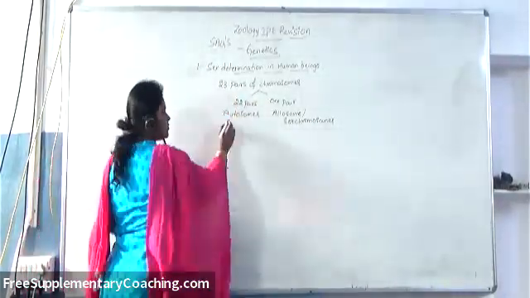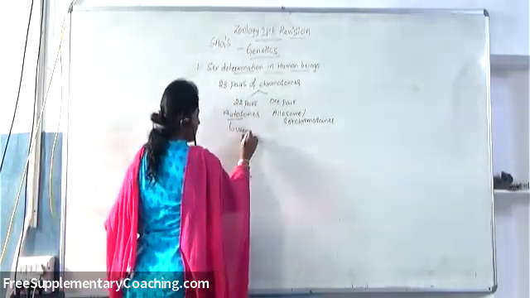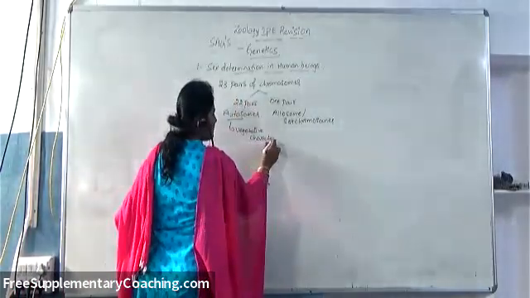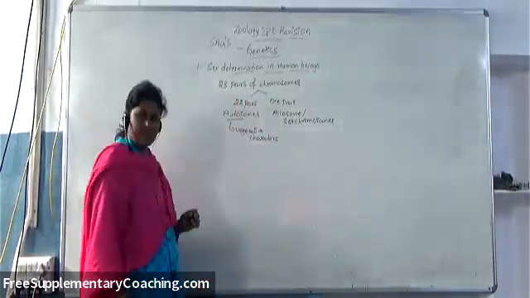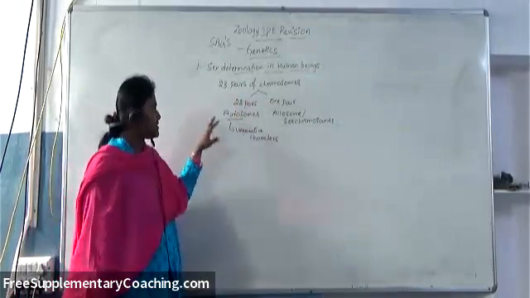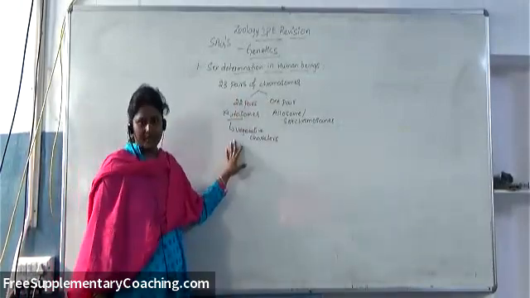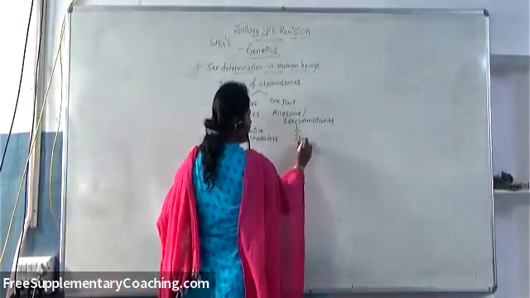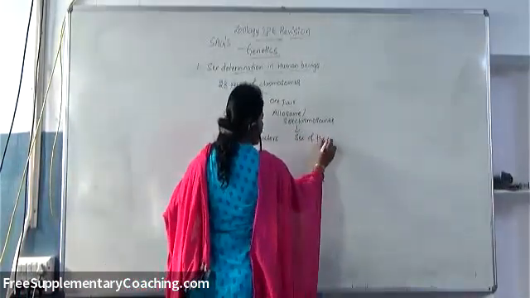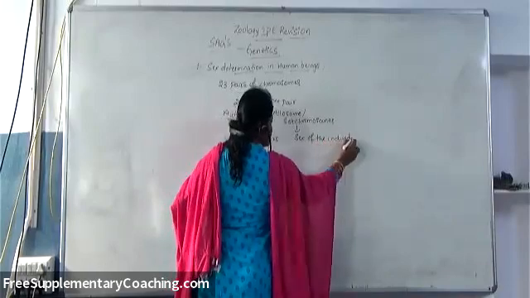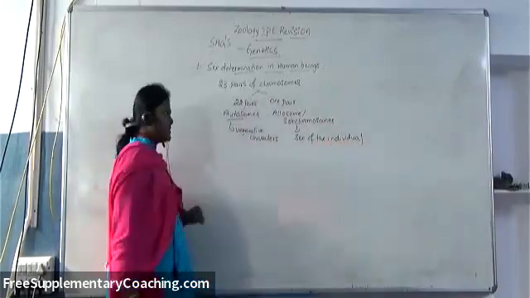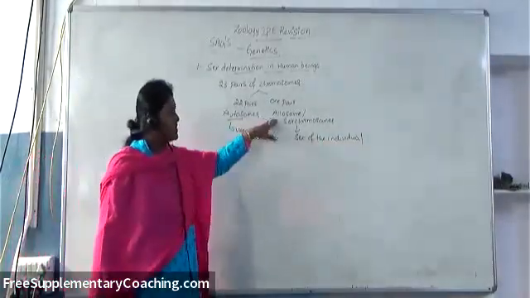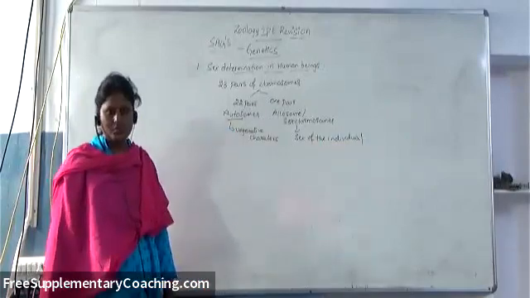So the autosomes code for vegetative characters. That means whatever characters are there apart from reproduction, apart from sex. Those characters are called what? Vegetative characters. Whereas the chromosomes responsible for determining the sex of the individual are called allosome or sex chromosome.